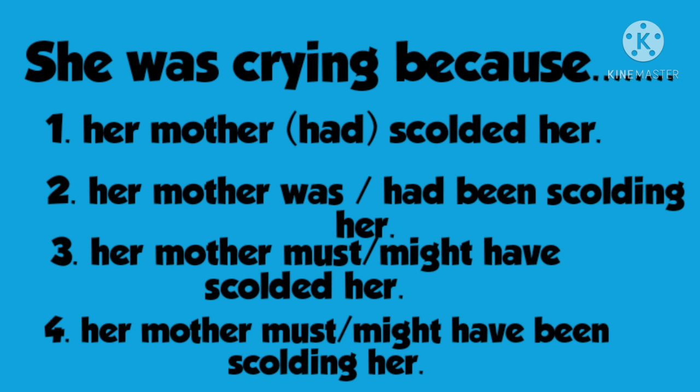For example, she was crying because her mother was scolding her. She was crying because her mother must have been scolding her, I'm sure. She was crying because her mother had been scolding her. She was crying because her mother must have been scolding her, I'm sure. Here, must or might have been plus verb ing can be used to say that something was in progress at the same time the other thing was happening, or something was in progress before something in the past.